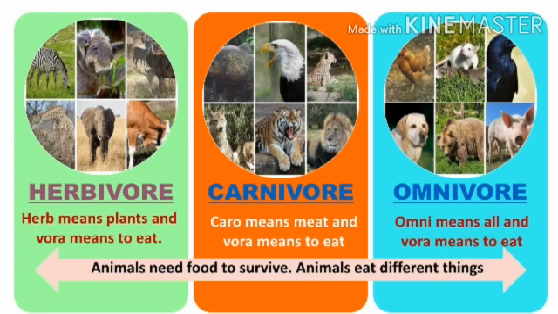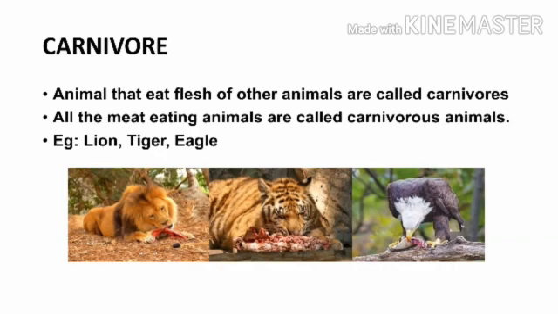Carnivore. Carnivore is derived from caro and vora. Caro means meat and vora means to eat. So, carnivore means meat-eating animals. Look at these animals.